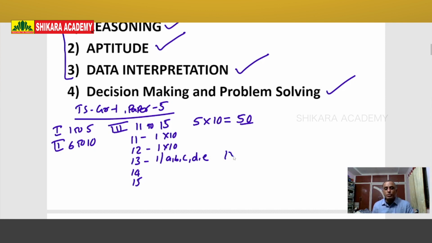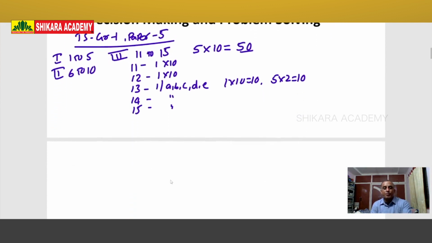If it is only one question, it is 1 into 10, 10 marks. If it is 5 small questions, it is 5 into 2, 10 marks. Each question carries 2 marks. The 14th and the 15th questions are the same. Here also they will give 5 small questions, each carrying 2 marks, 5 into 2, 10 marks. So total for questions 11 to 15, 50 marks.